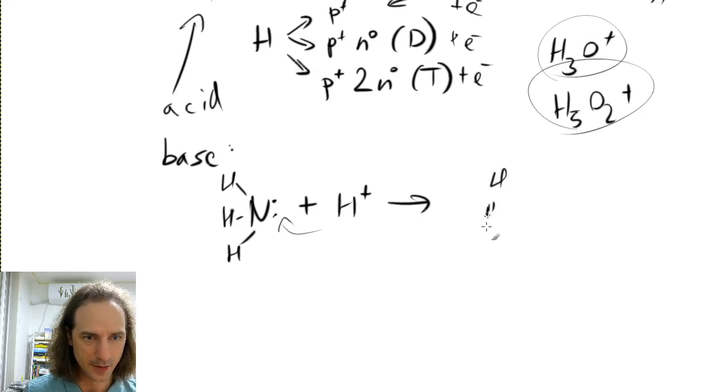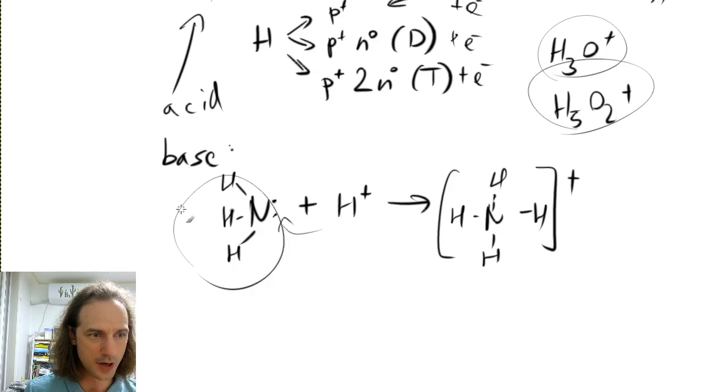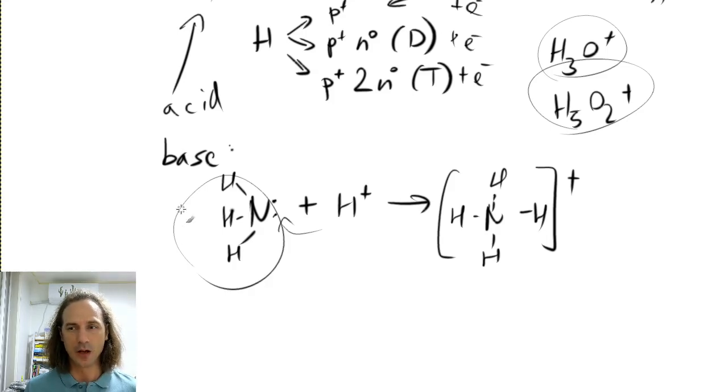So we will get the ammonium ion, which is the nitrogen with 4 hydrogens and a positive charge. So this ammonia is a base that can become ammonium ion by receiving the hydrogen ion. So whether something is an acid or a base, it depends on whether it can add or receive a hydrogen ion.